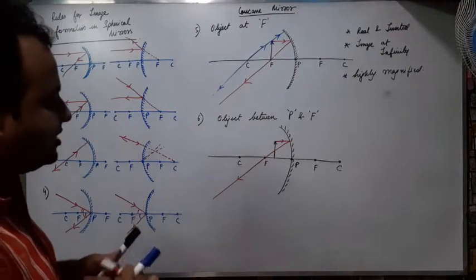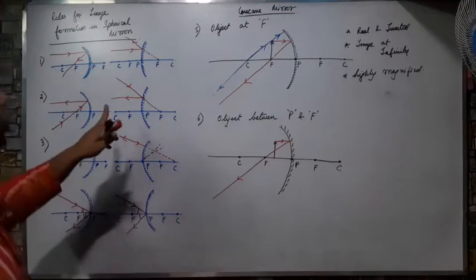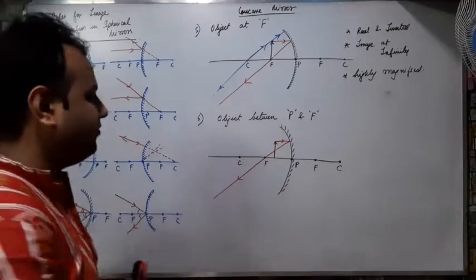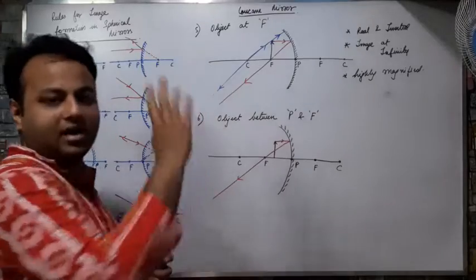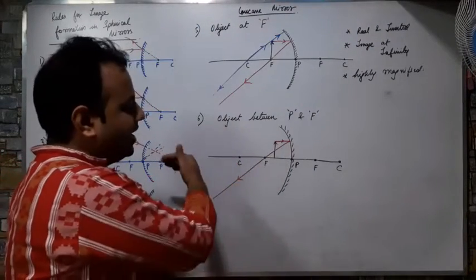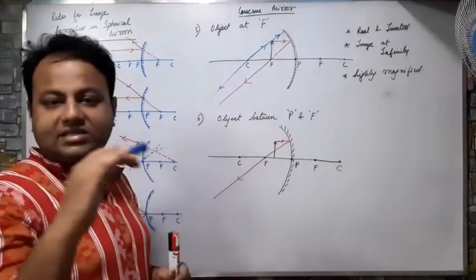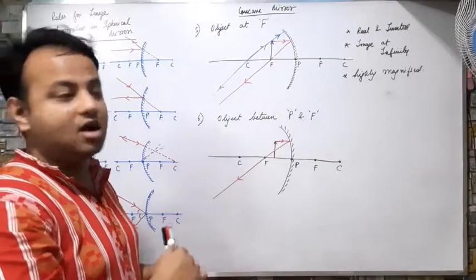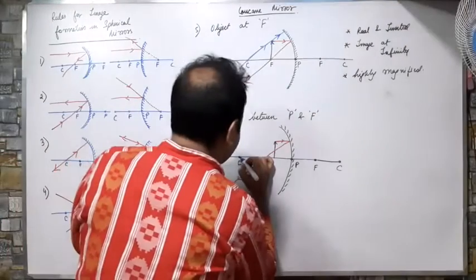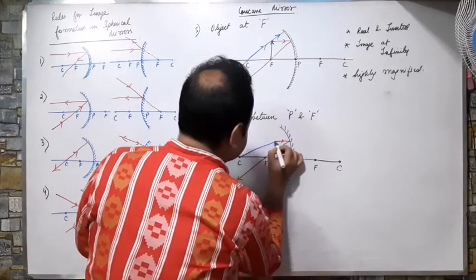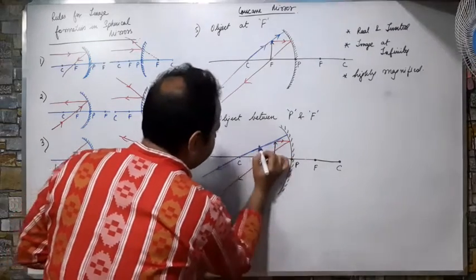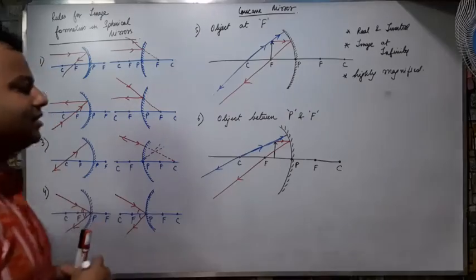What is the second rule? The second rule is that I have to pass the ray through F, but sir, I have exceeded the point of F. If any ray comes from the object and falls on F, it will go on this side. It will not get reflected. So my second rule does not apply here. So I will again go for the third rule. What is the third rule? That the rays that are bent towards C will come back in the same path like this.